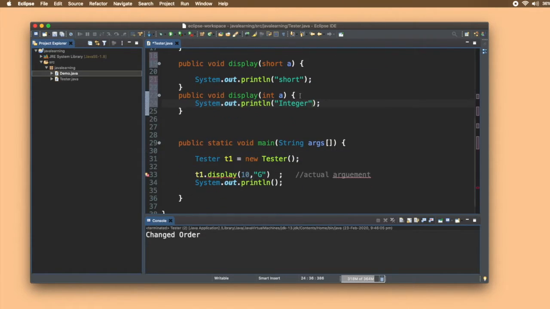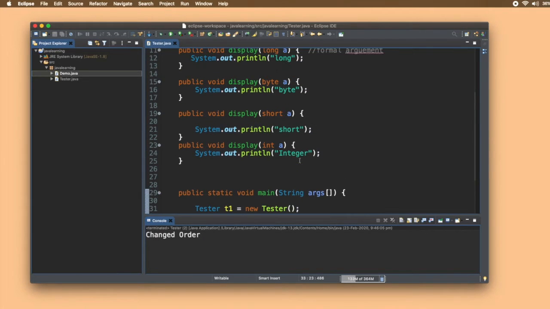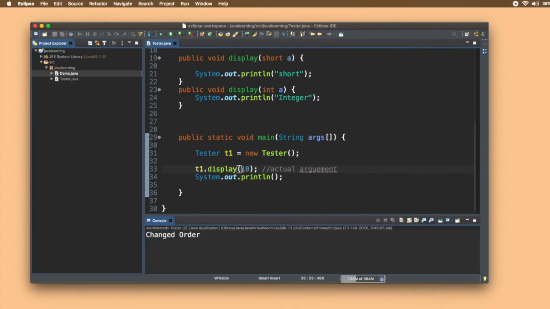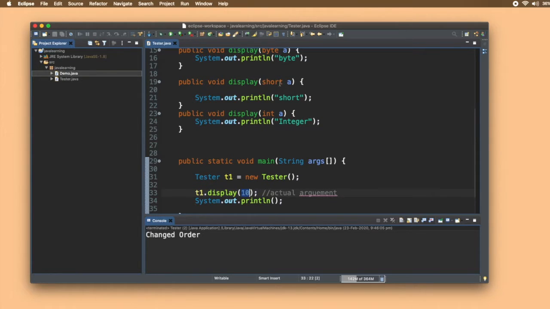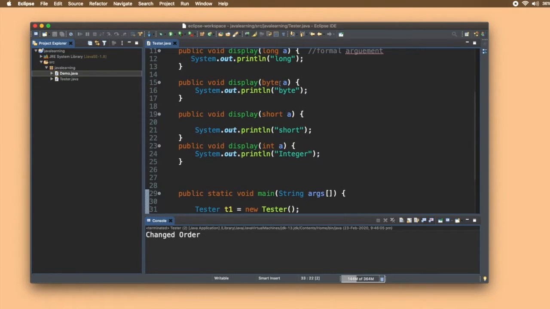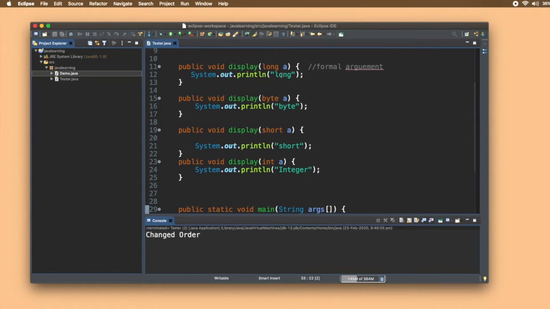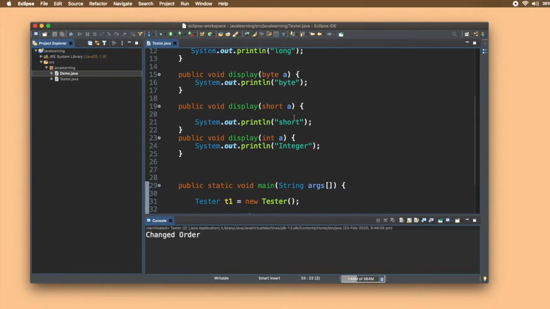So in the calling, I'll write display 10. Tell me which function will be executed, because I'm passing 10 and integer can also take up the value of 10. Short will also take up the value of 10. Even byte can store 10, and long can also store 10.